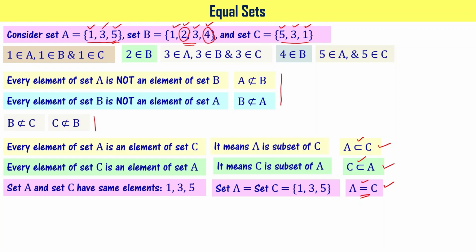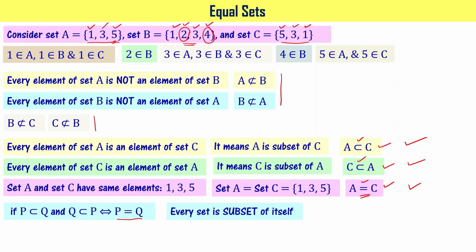When you observe these three relations, you can say that when you have P which is subset to Q and Q which is subset to P, it implies that P is equal to Q. That is what exactly has happened here. A is subset to C and C is subset to A, right? That essentially meant that A is equal to C. I hope you got the concept.